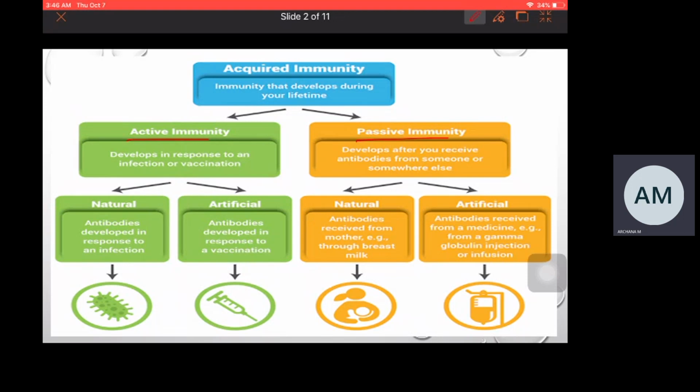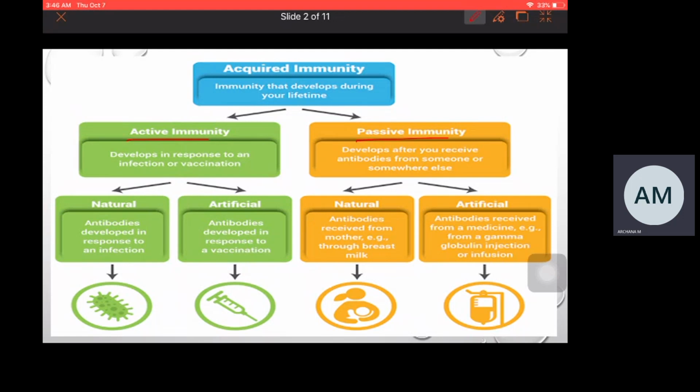Here, when an antigen is entering naturally or artificially, your immune system is being active and it is responding towards that antigen. This kind of immune response comes under active immunity.